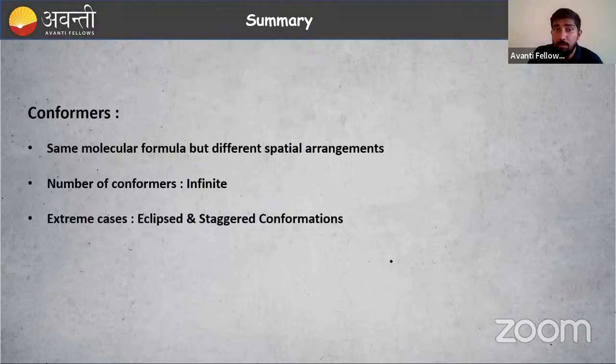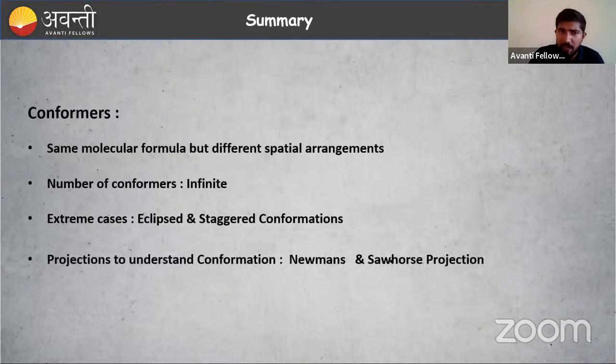So which one is more stable? That is the staggered conformation. Why? Repulsion is minimum. Minimum repulsion means stability is very high. Like you and your brother, you and your sister. If you're close together, then heavy fight, right? If you're far away from each other, no tension, no strain for your mother. So that is eclipsed and staggered conformation.